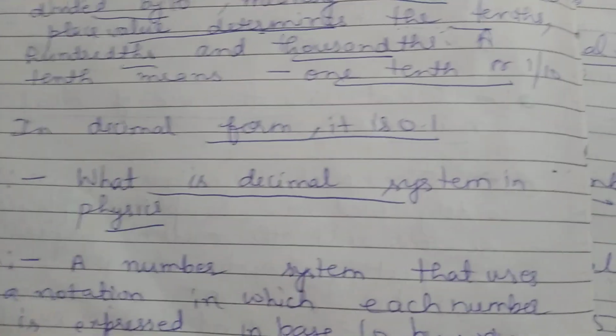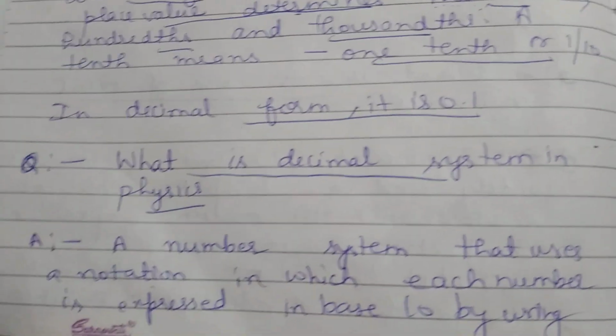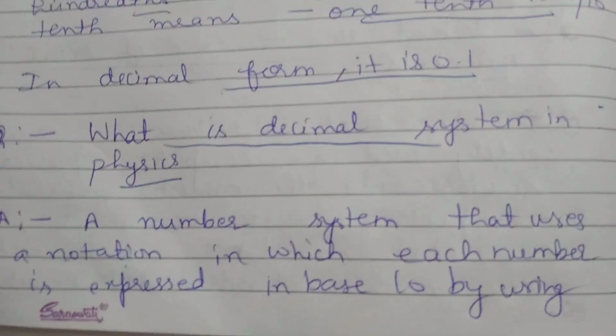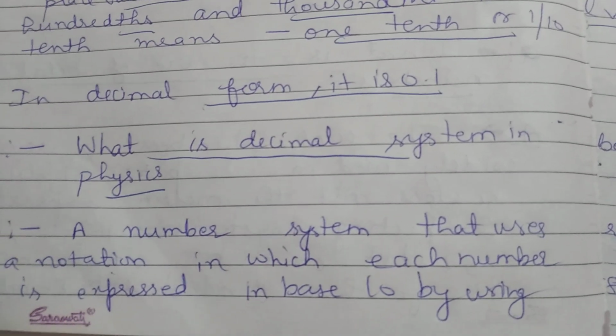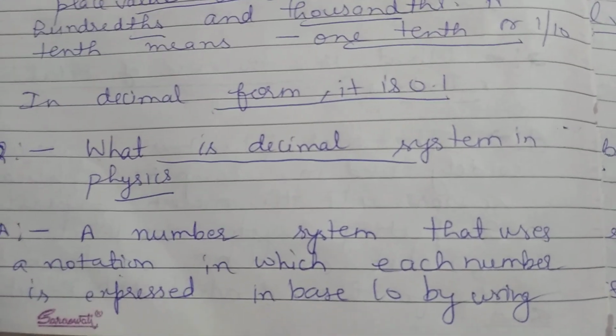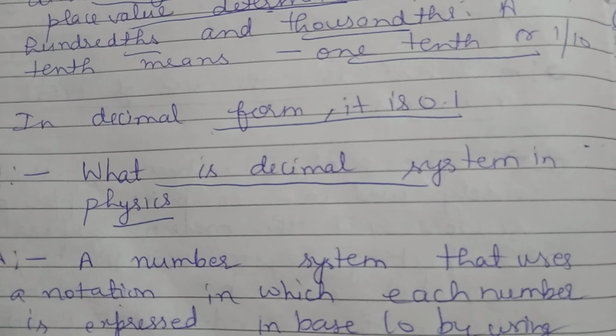Okay, so what is the decimal system in physics? It's very important. It is a number system that uses a notation in which each number is expressed in base 10, as I have described earlier.